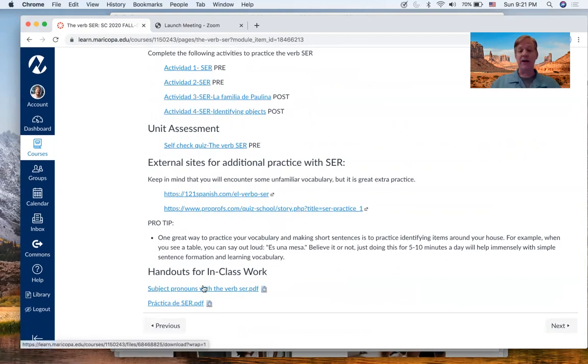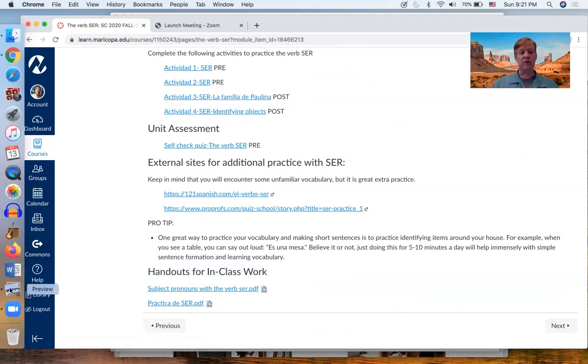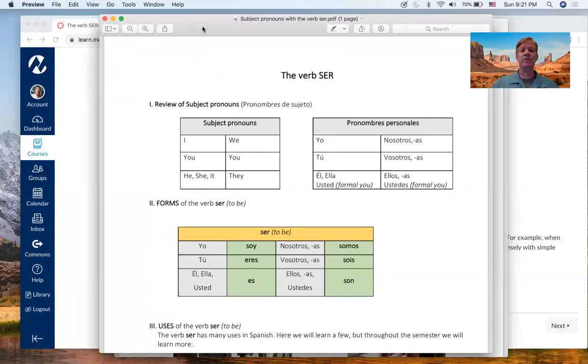And we'll be taking a look at a couple of handouts. This unit is a bit short. We're introducing just the verb ser and some of its uses, and there's not much to see when you're just looking at one verb. So let's go ahead and look at this handout.